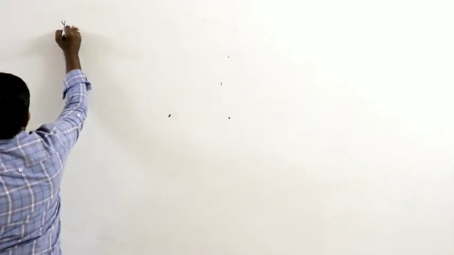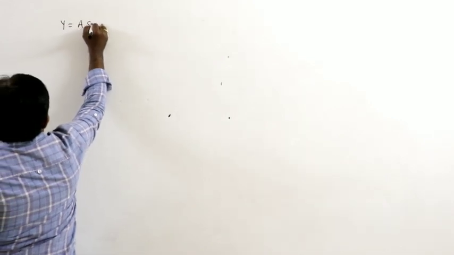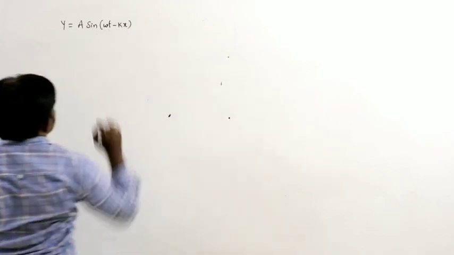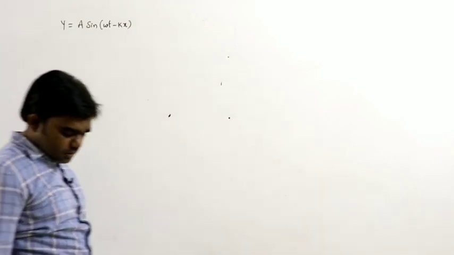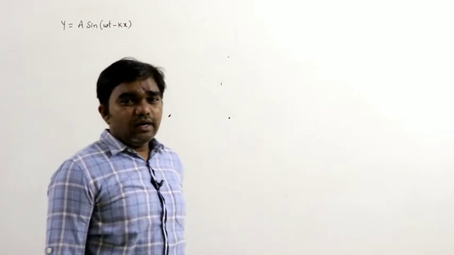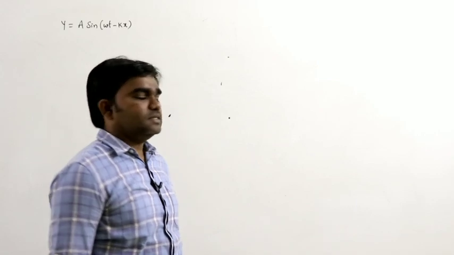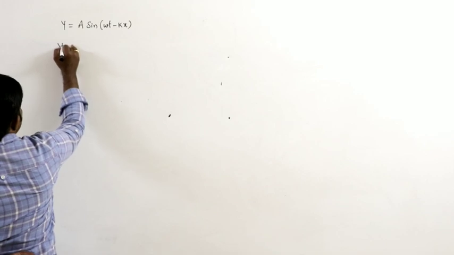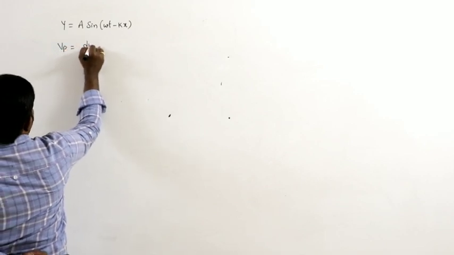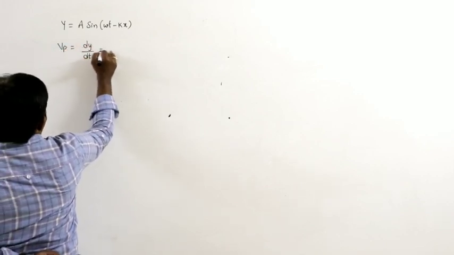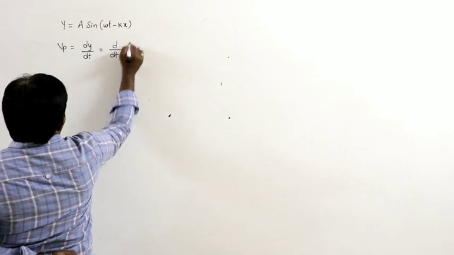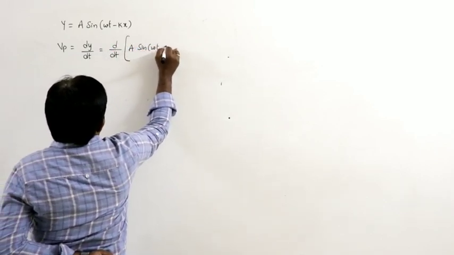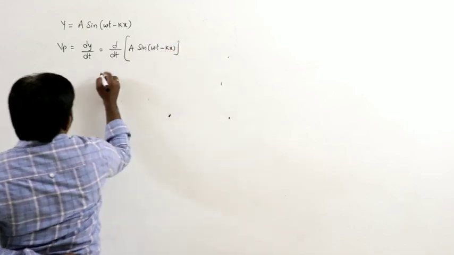We know y is equal to a sin(omega t minus kx). Now, the velocity of the particle can be written as dy by dt. That is d by dt of a sin(omega t minus kx).